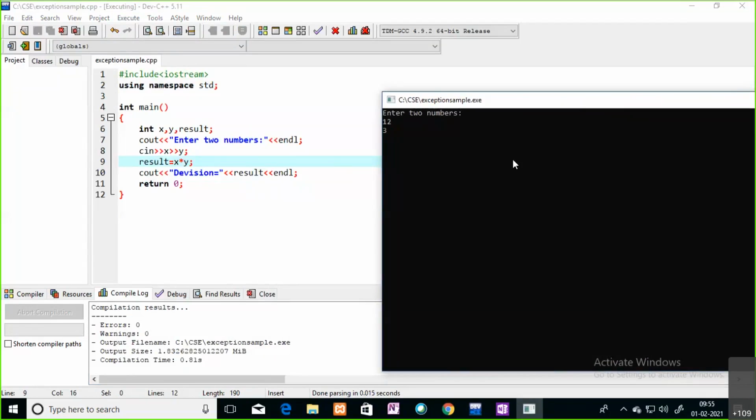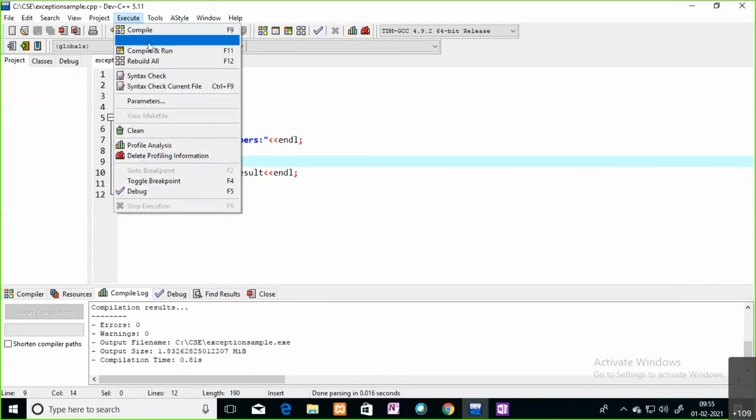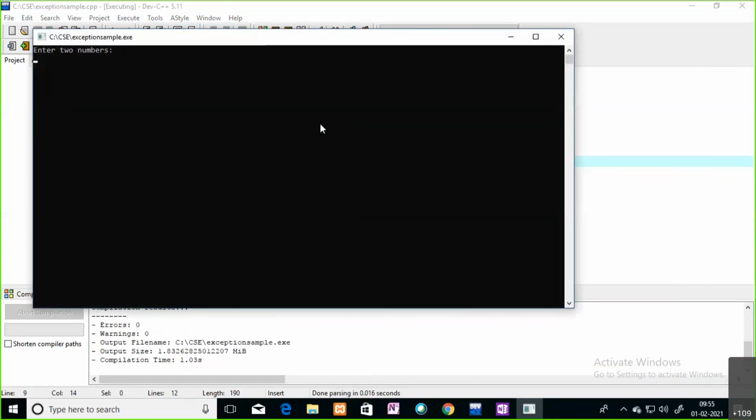What are you expecting here? 12 by 3 means? Actually, it should be 4, sir, but we won't get that output here. Here you will get the multiplication of two numbers. You are not getting the exact output. Logically, you made some mistakes in your code, so it is giving the wrong output. These are the logical errors. Logical errors also you can correct by changing your code. Instead of this multiplication symbol, just go with the division operator. Now if I go with 12 and 3, it is giving 4, the exact output we are expecting.